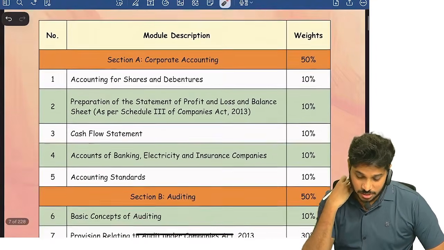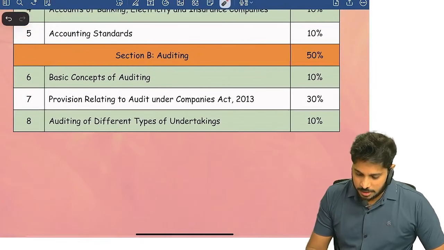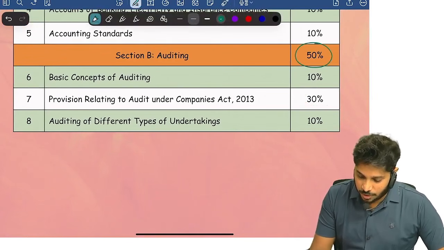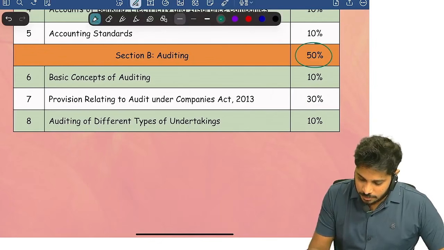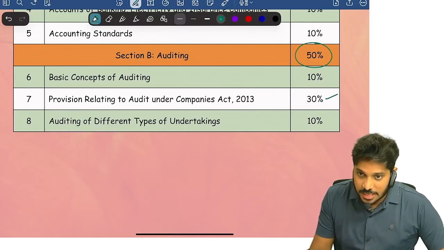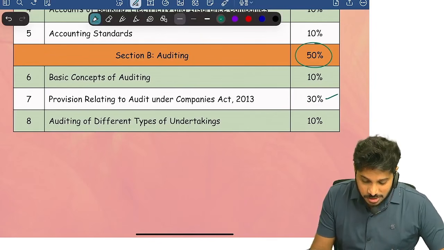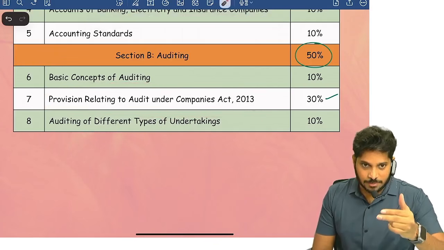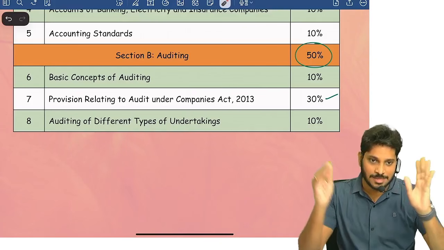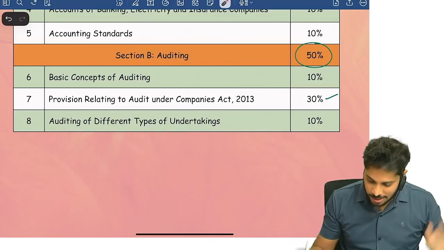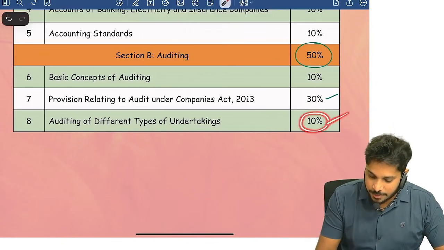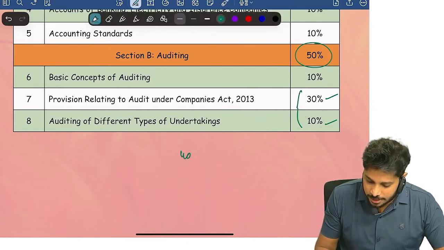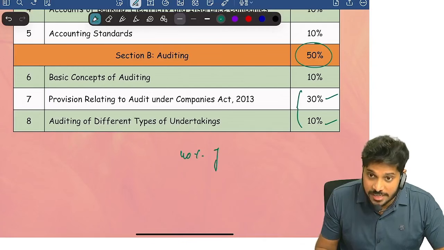The syllabus structure weightage is what? 50% is for audit, and in that, 30% is for the second chapter, which is provisions relating to audit under the Companies Act. I named this chapter Companies Act (audit provisions). Then we have audit of different types of entities, which has 10% weightage. Now, 40% of what weightage?